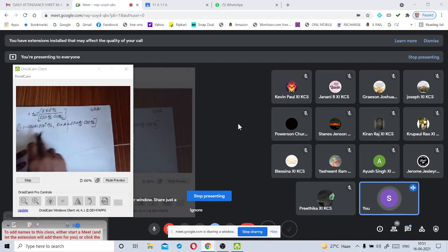By using these two formulae, we wrote the numerator and denominator. Here 2 gets cancelled, and sin theta by 2 gets cancelled. Finally we get sin theta by 2 by cos theta by 2.